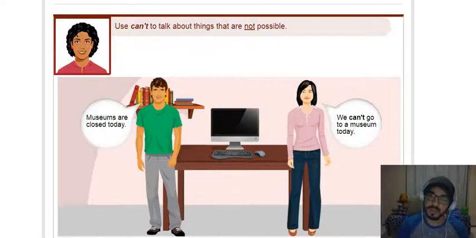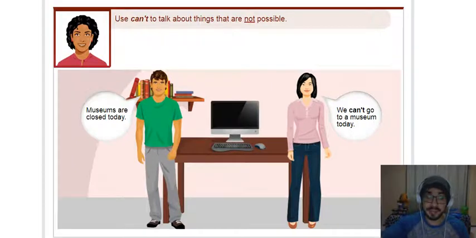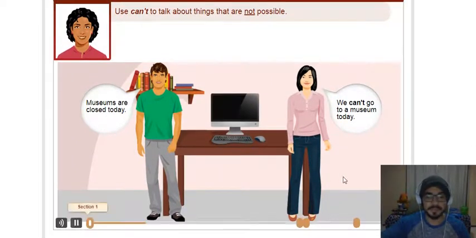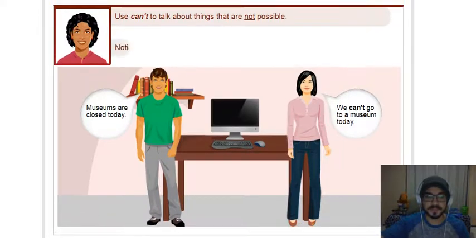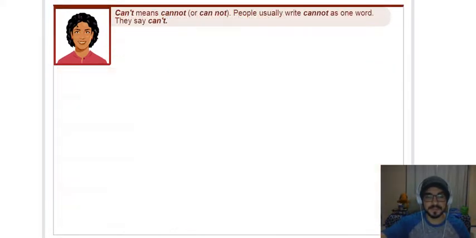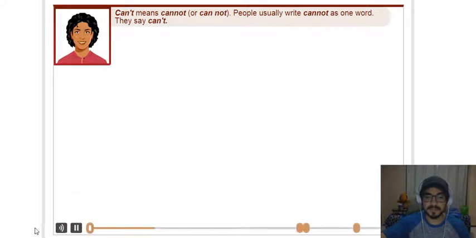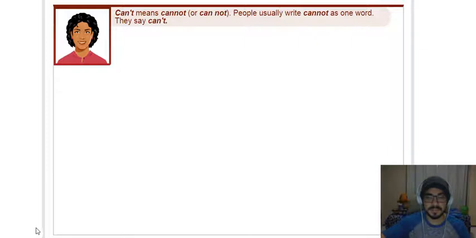Então, se estão fechados os museus, nós não podemos. We can't. Nós não podemos. We can't go to a museum today. Nós não podemos. Não é possível ir para o museu hoje. Ok? So, can, affirmative. Can't, negative. Ok? Notice, can't means cannot. People usually write cannot as one word. They say can't.